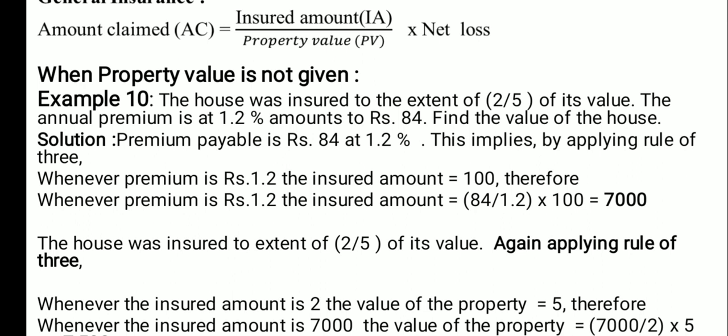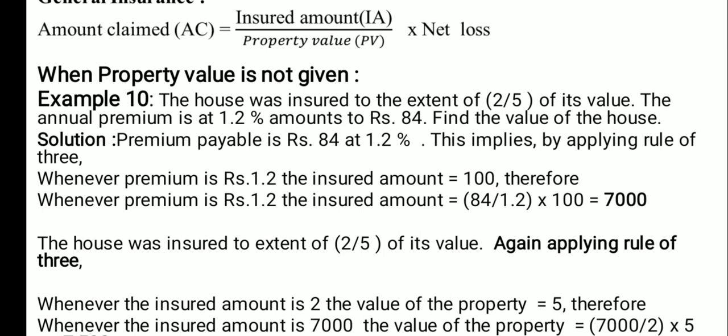Therefore, whenever the premium is 84, the insured amount will be 84 divided by 1.2 into 100, that is 7000. Sorry, that was a mistake earlier, correct it: it should be 84, not 1.2.